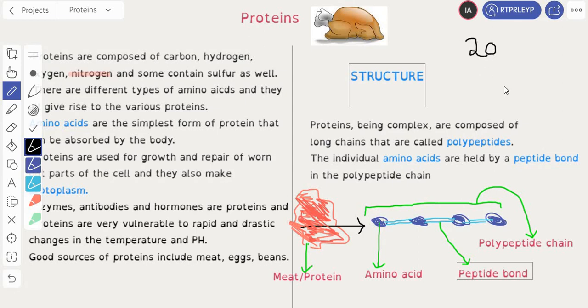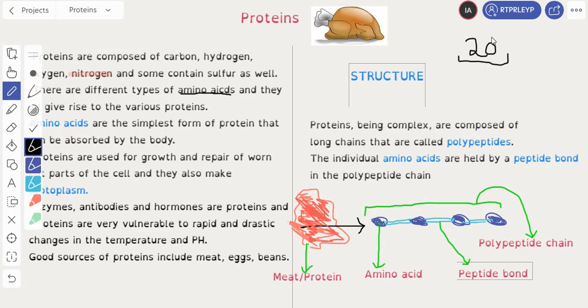Now, they're not A's and B's and C's like the English language. Well, they have different names, but you do not need to know them because there are a lot, and that is not required in the syllabus. However, you just need to understand that those versions of the alphabets are called amino acids, okay? Here's that word here, amino acids. They're the alphabets that combine together in different combinations to give rise to your unique protein. And that's why we say there are billions of types of proteins out there due to the 20 different amino acids combining together. So when I say some proteins contain sulfur, what I mean is that out of the 20